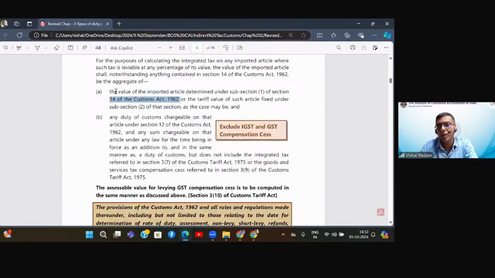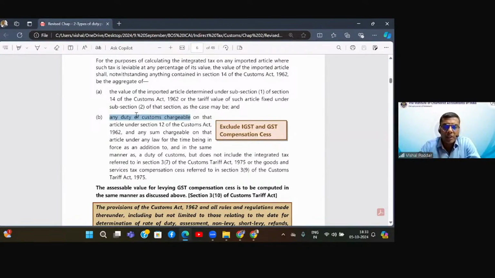Now, most important thing, in this value, you add all other duties which are leviable by the customs except the GST. So what does this section say about valuation? You take the assessable value, that is the taxable value as per the customs law, which we'll study in the valuation chapter. To that, you add all taxes of customs, all duties of customs except this. And on this total of these two, you will compute your GST tax, that is the IGST. I hope this is clear. So on this total, you compute the IGST.